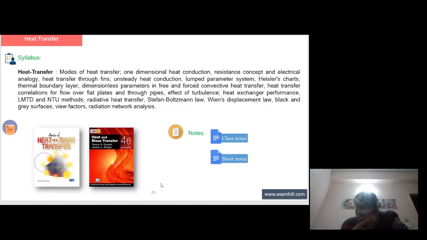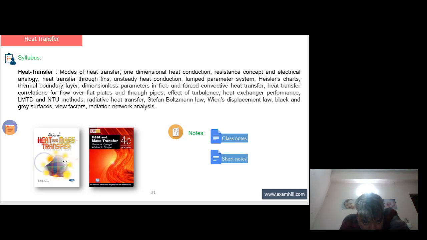This is the syllabus of heat transfer: mode of heat transfer, one-dimensional heat conduction, resistance concept and electrical analogy, heat transfer through fins, unsteady heat transfer, lumped parameter system, Heisler chart, thermal boundary layer, dimensionless parameter in free and forced convection, heat transfer correlation for flow over flat plate and through pipes, effect of turbulence, heat exchanger performance, LMTD and NTU method, radiative heat transfer, Stefan-Boltzmann law, Wien's displacement law, black and gray surface, view factor, radiation network analysis.